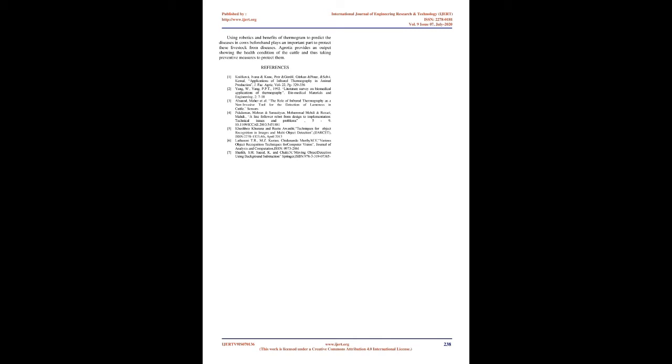A Pi camera is also mounted adjacent to the thermal camera to scan the QR code in each stall of the cattle shed to identify the cattle to be scanned. The Pi camera is connected to the CSI camera port.